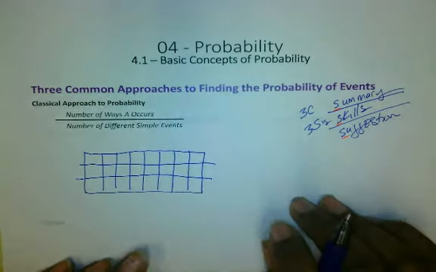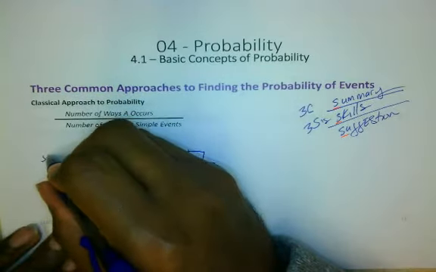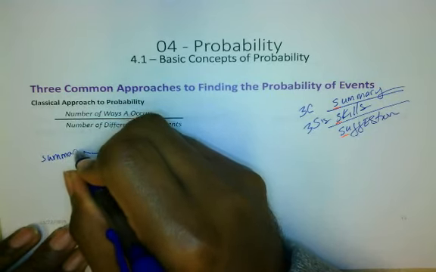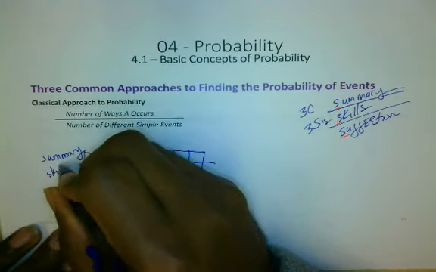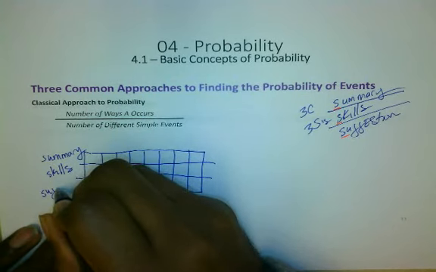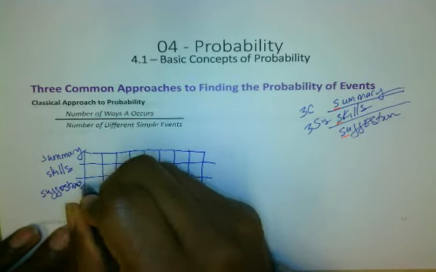All right, so we got a line right here for the summary, skills, and then the suggestions.